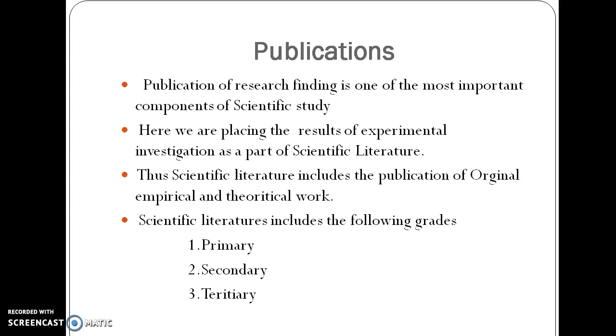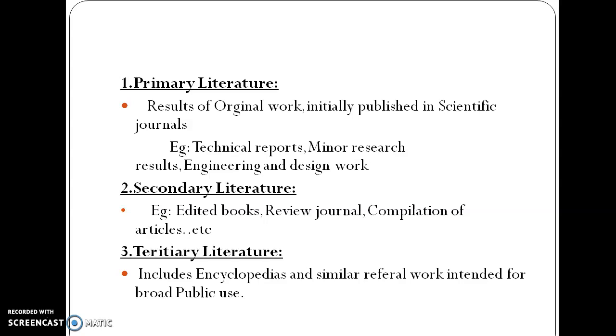Scientific literature is generally categorized into three different grades. They are primary literature, secondary literature, and tertiary literature. Let's move in detail. Primary literature we have already discussed in the first part of the ethics in science, that is primary source, secondary source, tertiary source, and digital source of the scientific depository. It is somewhat similar to this scientific literature.